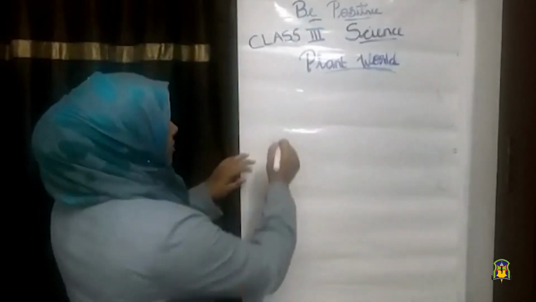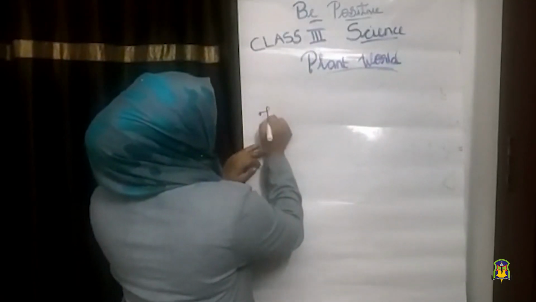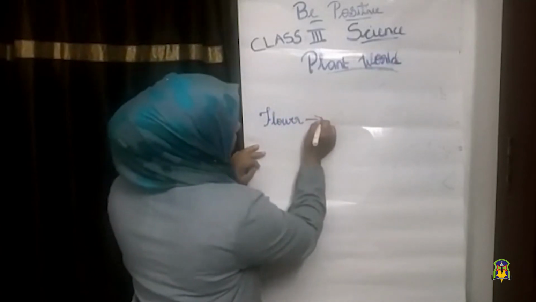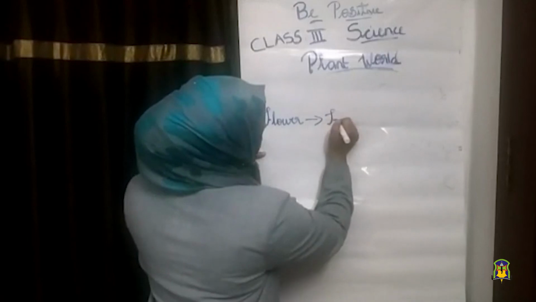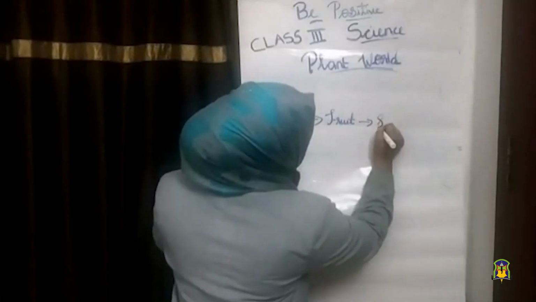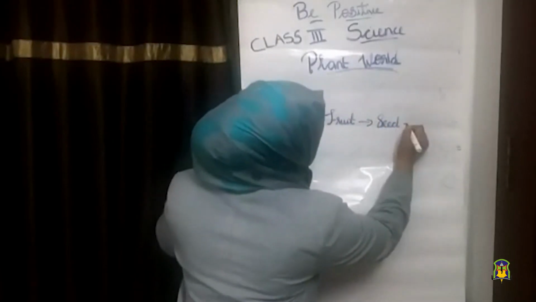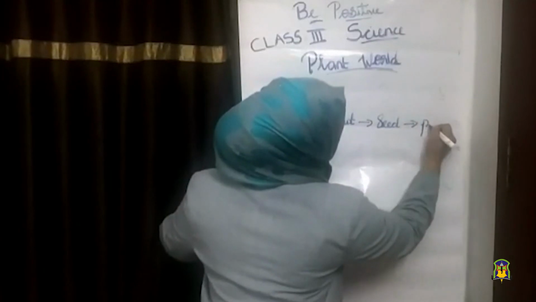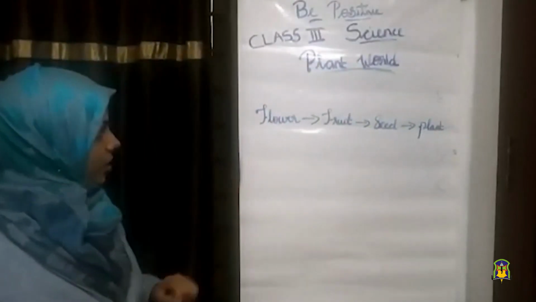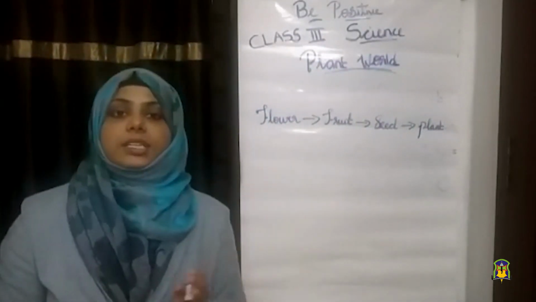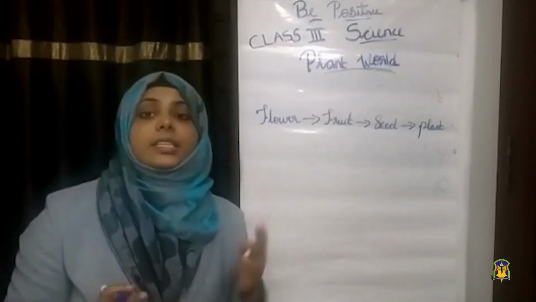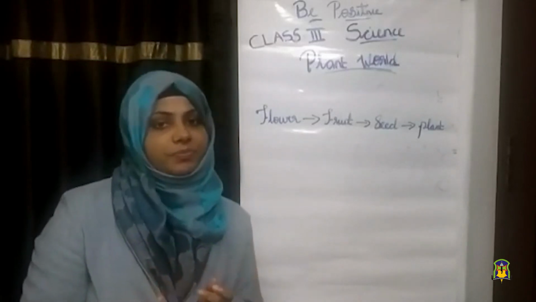So first, the flower changes to fruit. Then the fruit changes to seed. Then the seed changes to a new plant. Is it clear? First, flowers form. Flowers change to fruit. Fruit has seeds inside them and the seed grows into a new plant.